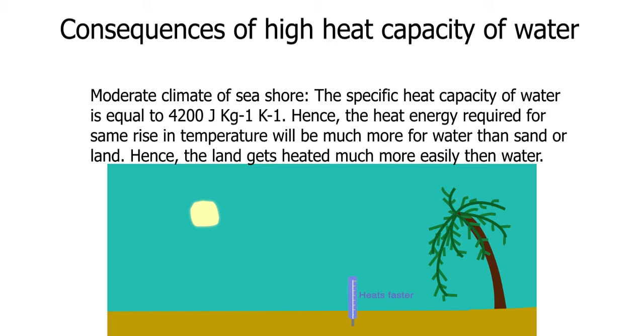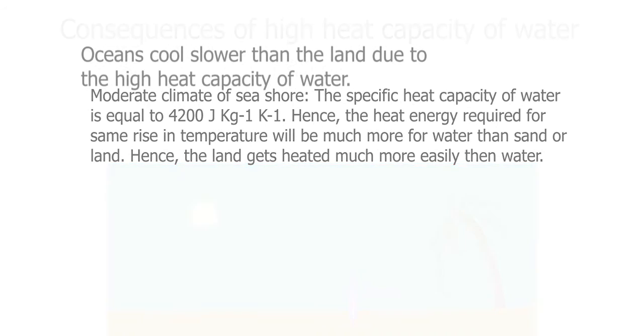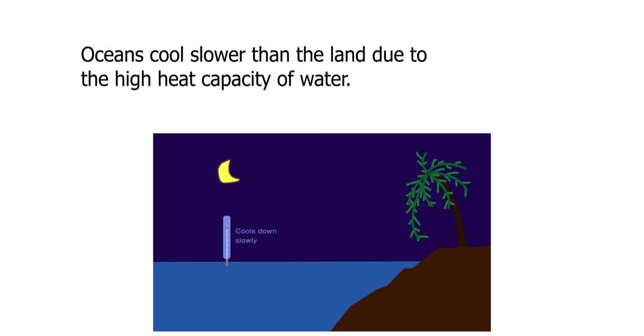Example of high heat capacity. Water has the highest heat capacity of all liquids, as we have seen from the previous chart. Oceans cool slower than the land due to the high heat capacity of water, because the ocean has a huge mass compared to the land. To change the temperature of 1 gram of water by 1 degree Celsius, it takes 1 calorie.